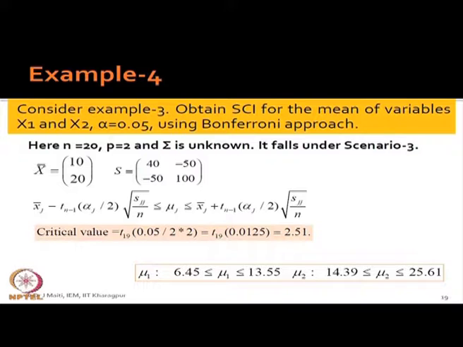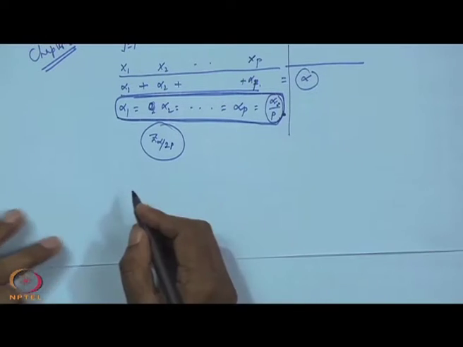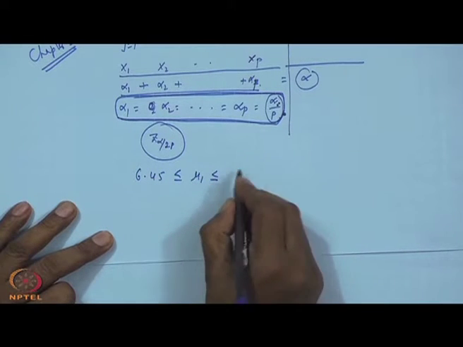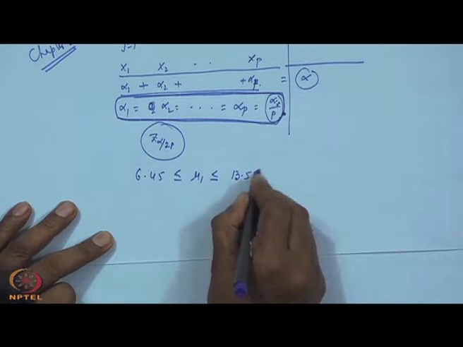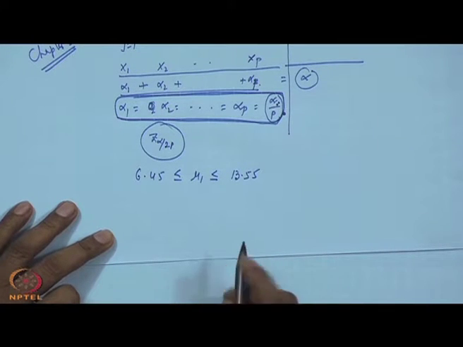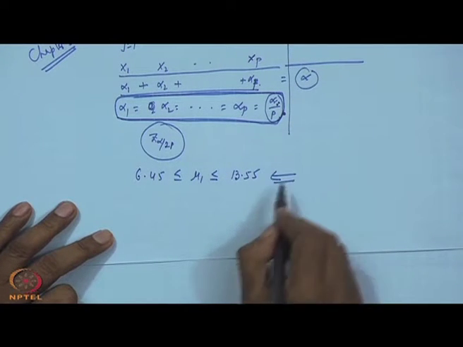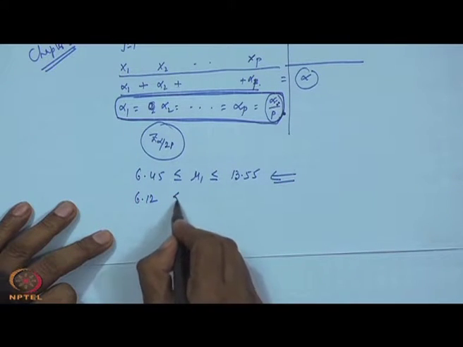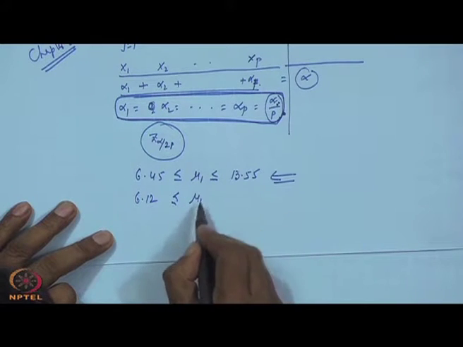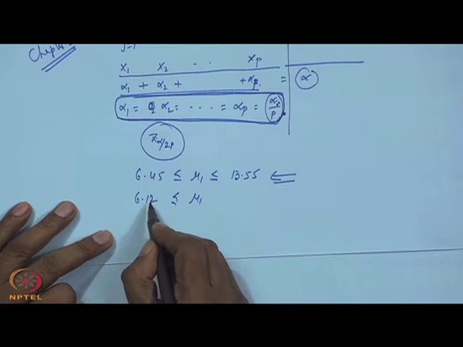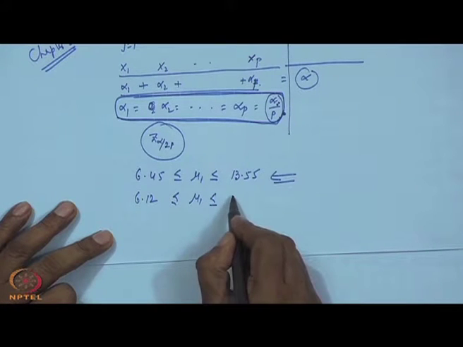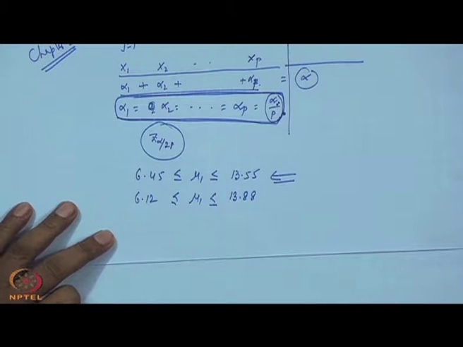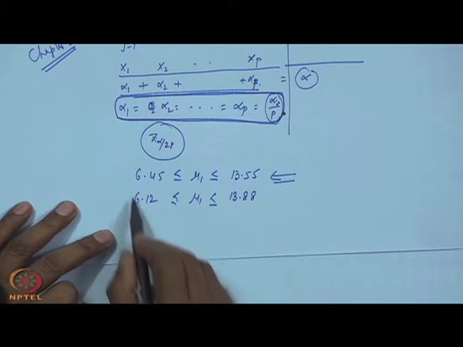So, I am writing this: 6.45 less than or equal to mu 1 less than or equal to 13.55. Using the maximization lemma, what was the interval we got? 6.12 less than or equal to mu 1 less than or equal to 13.88. Okay, there is a little difference.